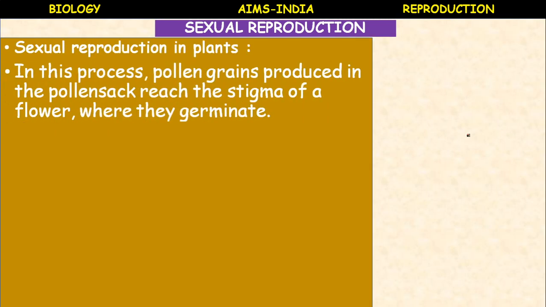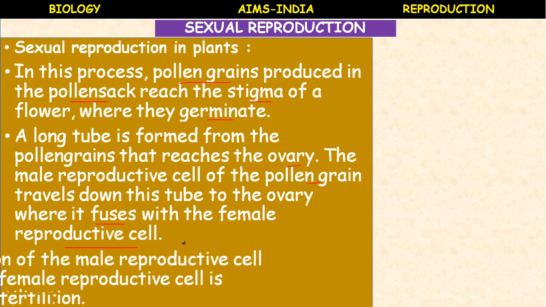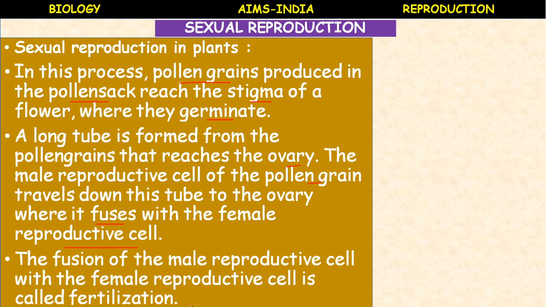Sexual reproduction in plants. In this process, the pollen grains produced in the pollen sac reach the stigma of a flower, where they germinate. A long tube-like structure is formed from the pollen grain that reaches the ovary. The male reproductive cell of the pollen grain travels down this tube to the ovary, where it fuses with the female reproductive cell. The fusion of the male reproductive cell with the female reproductive cell is called fertilization.